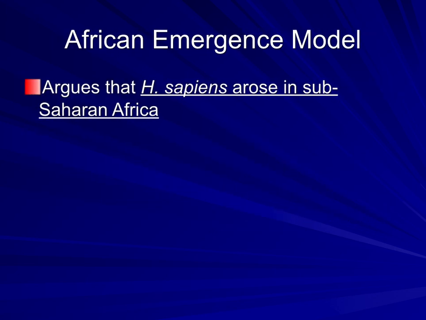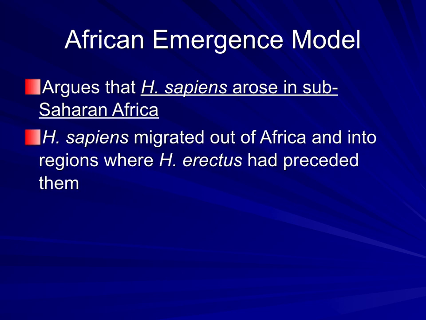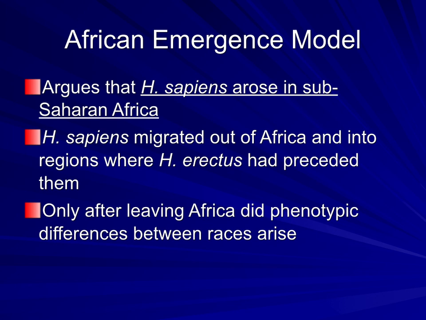So the out of Africa theory suggests that Homo sapiens arose in sub-Saharan Africa. Homo sapiens migrated out of Africa into regions where Homo erectus had preceded them, and only after leaving Africa did phenotypic differences among the races arise. All right.